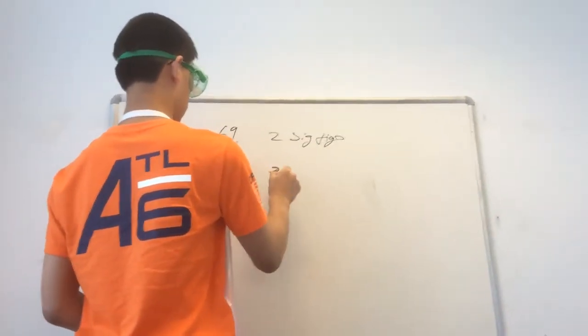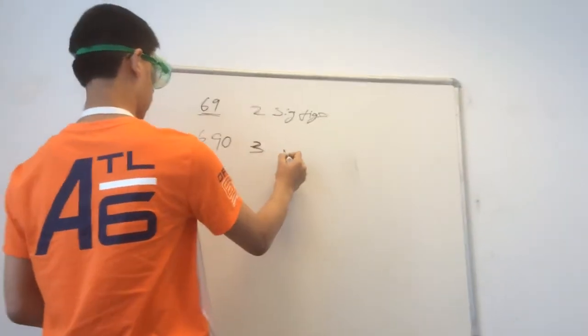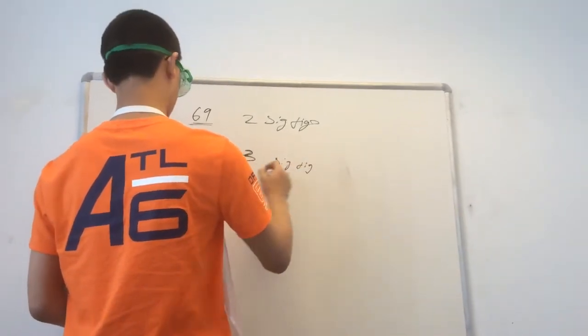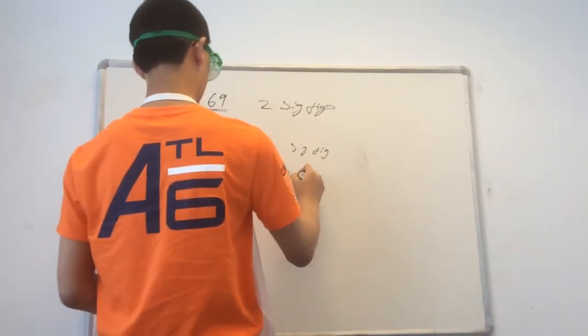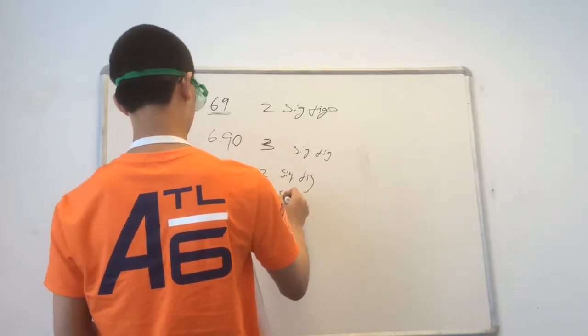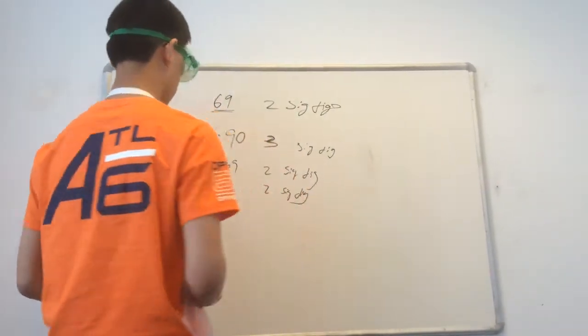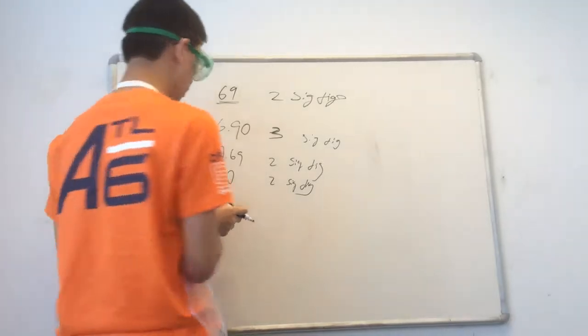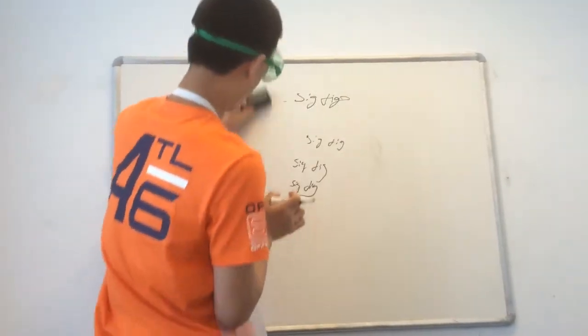If a 0 is before a decimal point, then it is also significant. Finally, any 0 that is after a real number, after the decimal point, is also significant. Any zeros after a decimal point and before a real number is not significant. Now, move on to adding and subtracting sig figs.